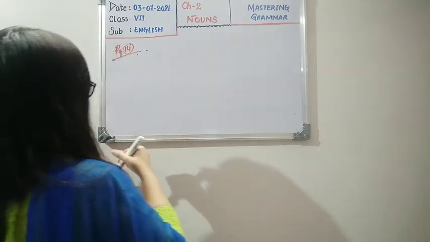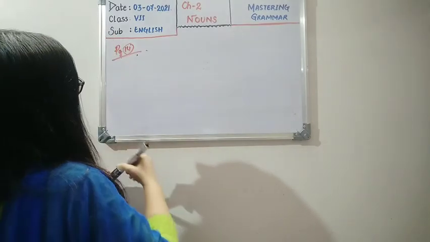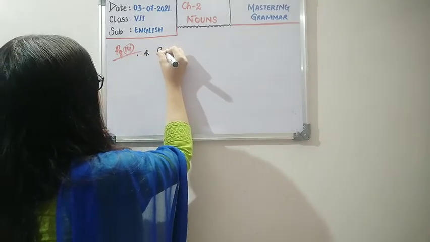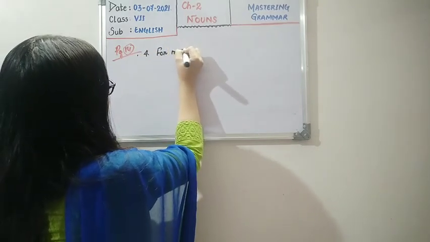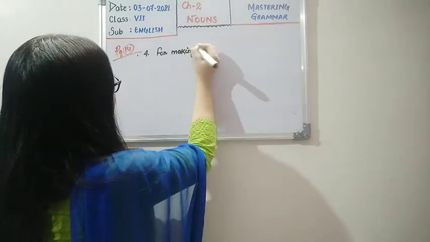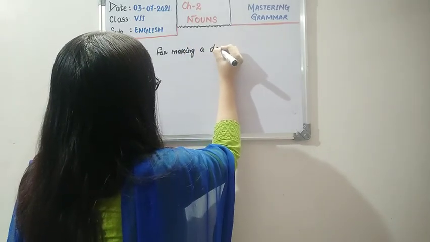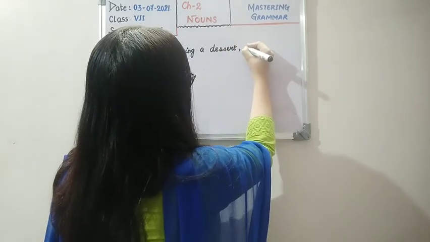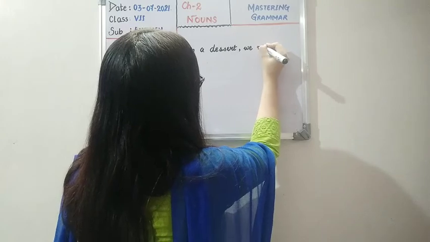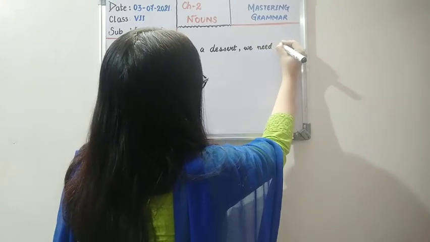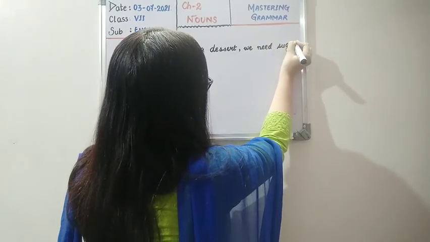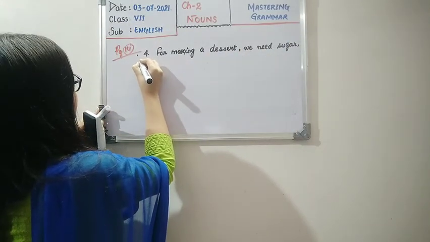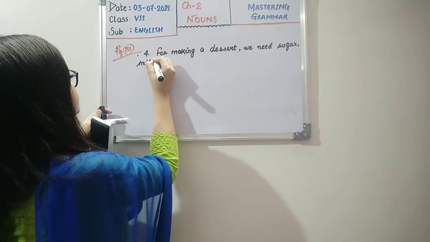Number 4: For making a dessert, we need sugar, milk and honey.